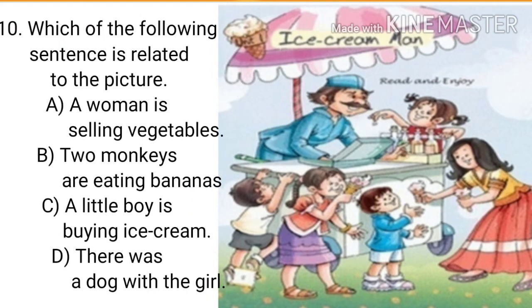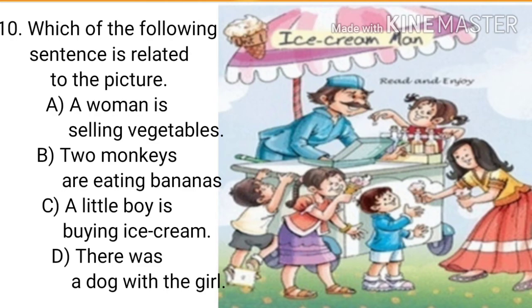Okay, 10th one. This is the last question in this section. So, which of the following sentences is related to the picture? A. A woman is selling vegetables. Is anybody selling vegetables here? No. Let's see. B. Two monkeys are eating bananas. Do you see monkeys here?